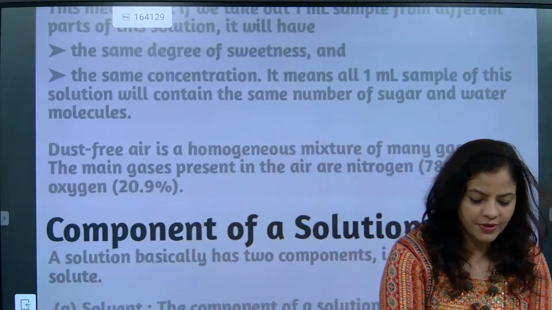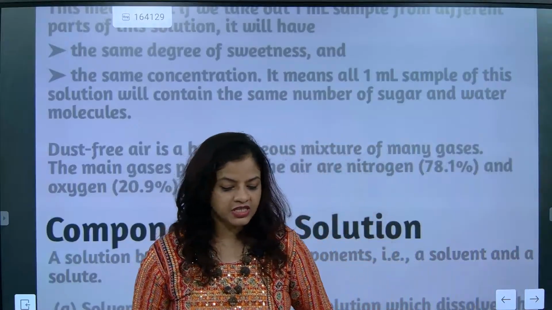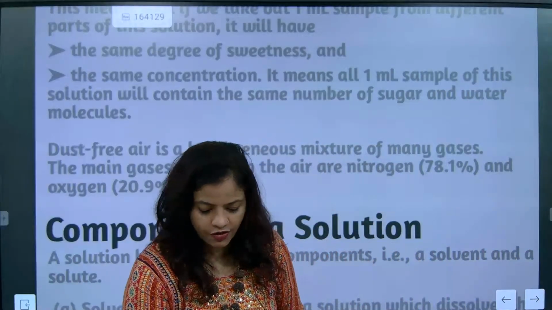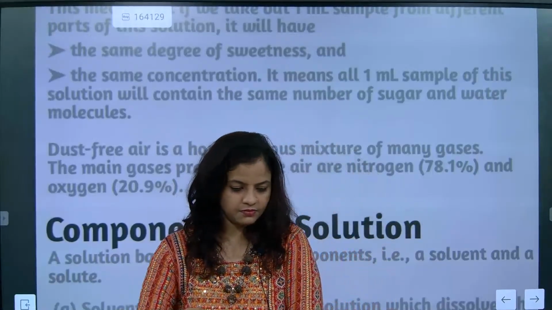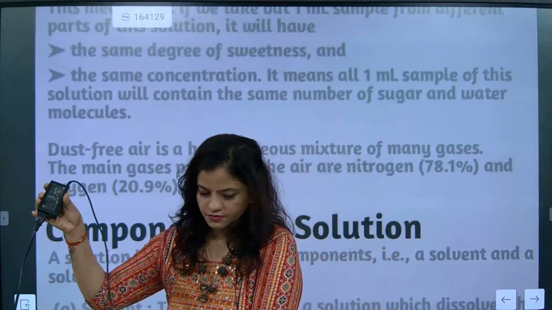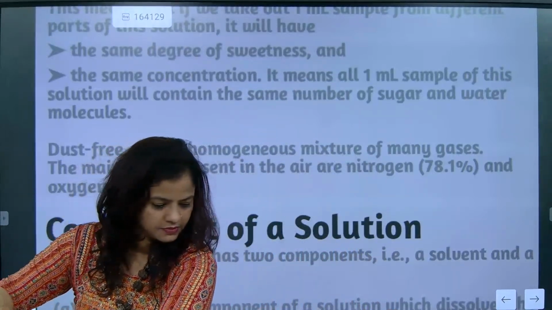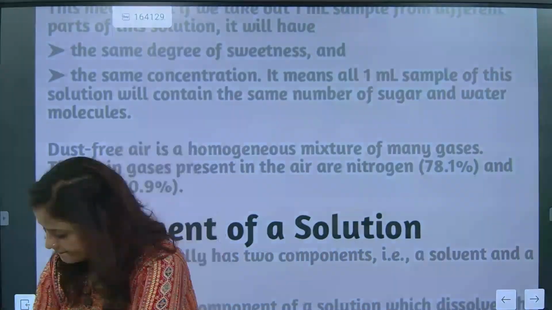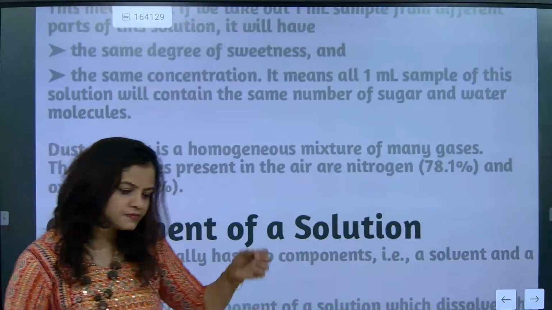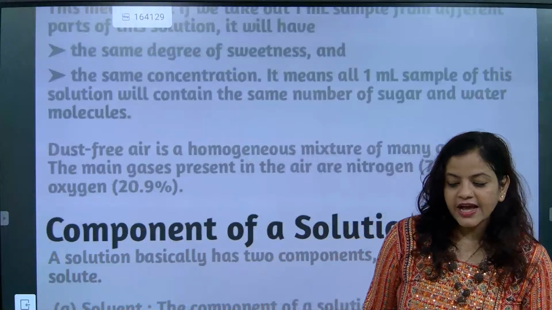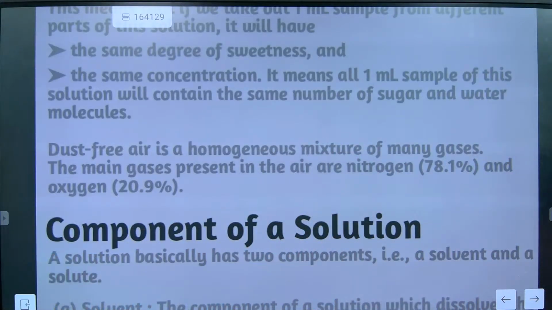It is an example of what, beta? Uniform distribution. So dust-free air is a homogeneous mixture of many gases.